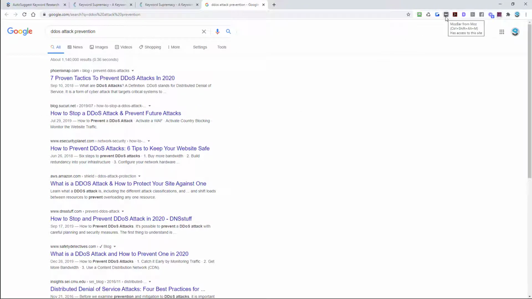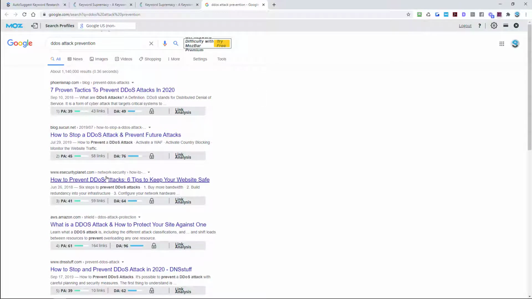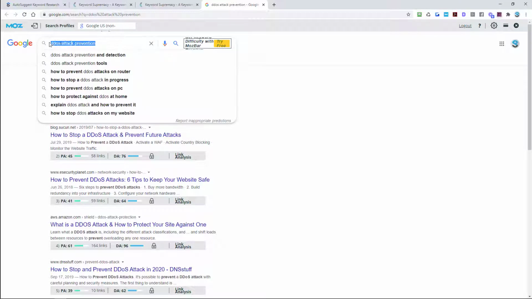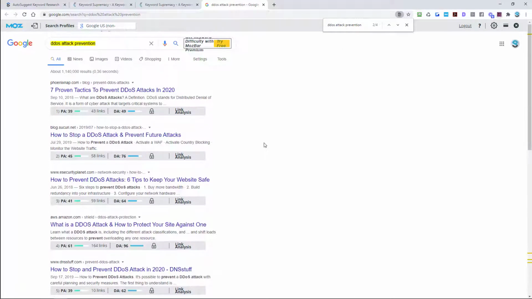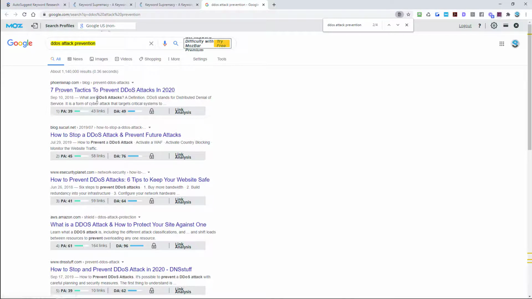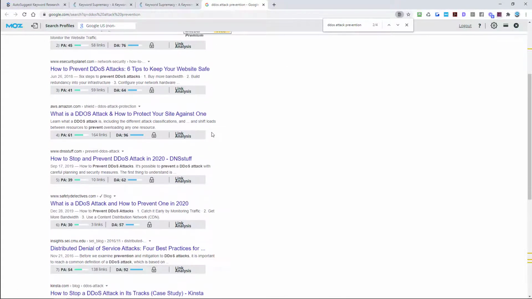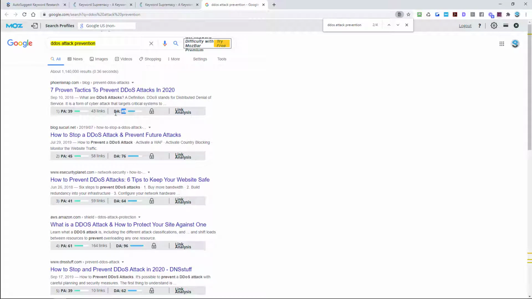And then for all you advanced SEOs who know about Moz, we can actually turn on the Moz Chrome bar extension and look at how powerful the sites that are ranking are. But one of the other things I like to do is take the keyword and search for it on the front page. Does anyone actually have this specific phrase, DDoS attack prevention, in their title or in their description or even in their URL? And on the front page of Google, nobody's actually optimized for that keyword, even though we're seeing a bunch of high DA, bigger sites with a lot of authority sitting in the top 10.